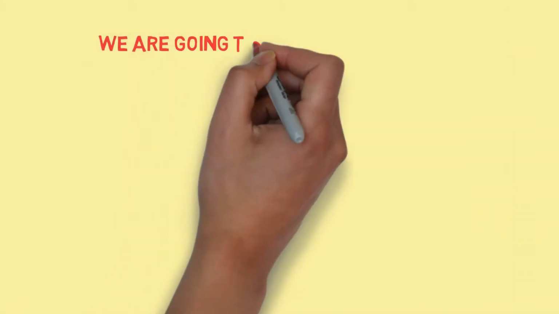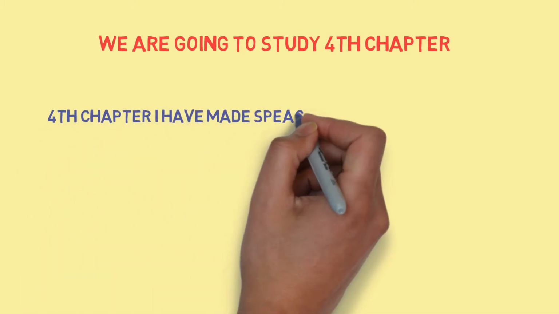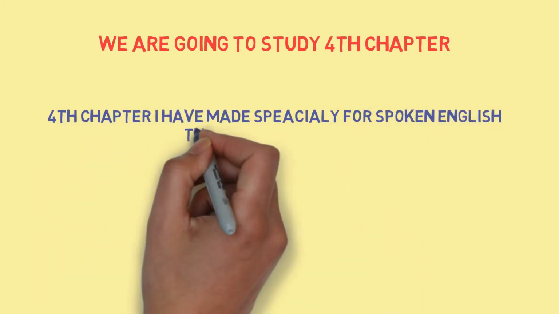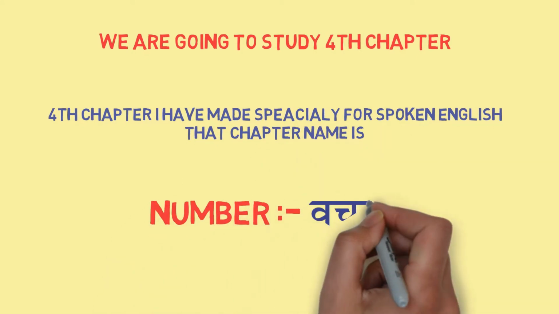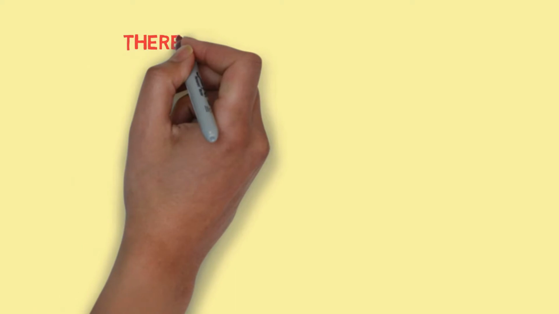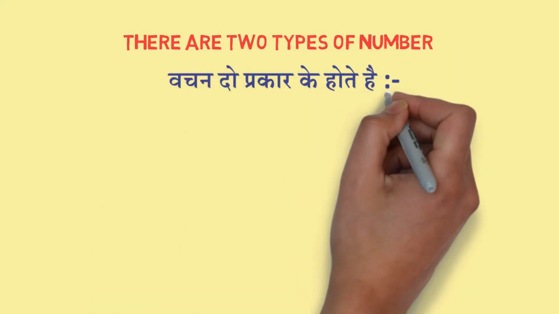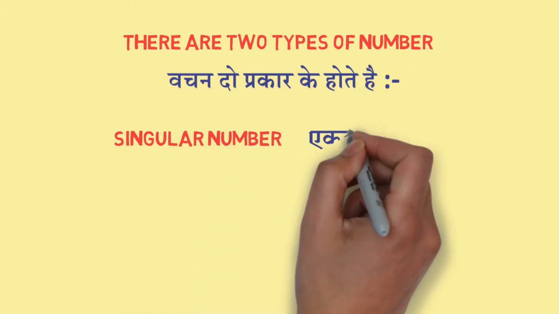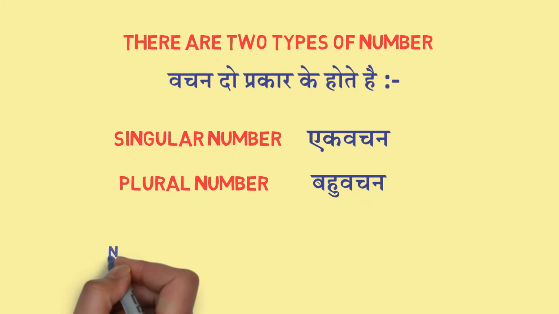We are going to study the fourth chapter. The fourth chapter I have made especially for spoken English, and that chapter name is number, वचन. There are two types of number. वचन दो प्रकार के होते हैं. Singular number एक वचन, plural number बहुवचन.